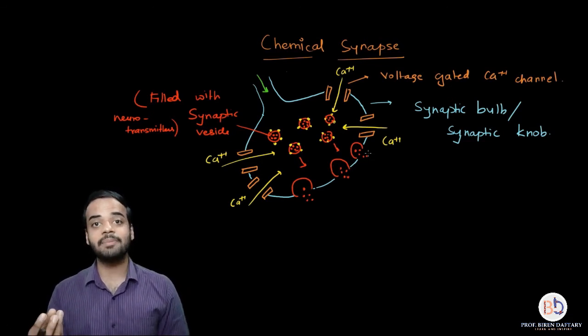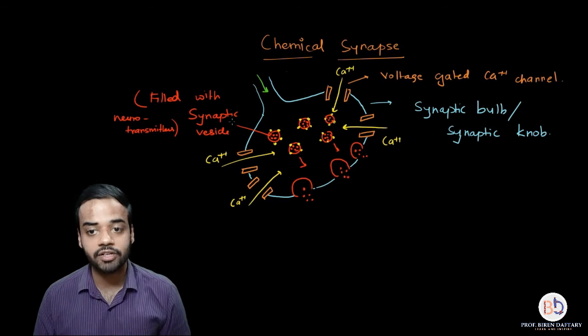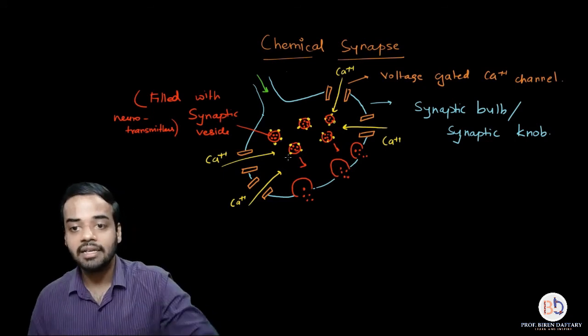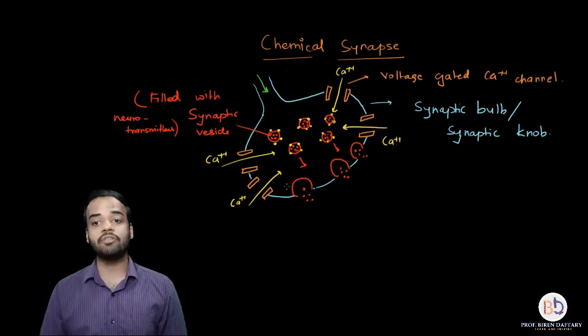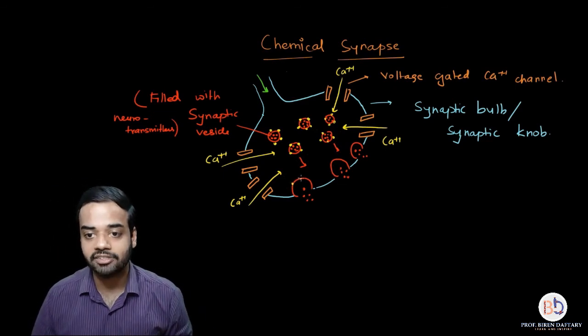The vesicles are basically bags carrying the neurotransmitter. As soon as the calcium ions bind with the vesicle, which I have shown over here, these yellow calcium ions, they will cause the vesicles to migrate downwards towards the edge of the axon terminal, right? So I should also show the calcium ions bound over here.